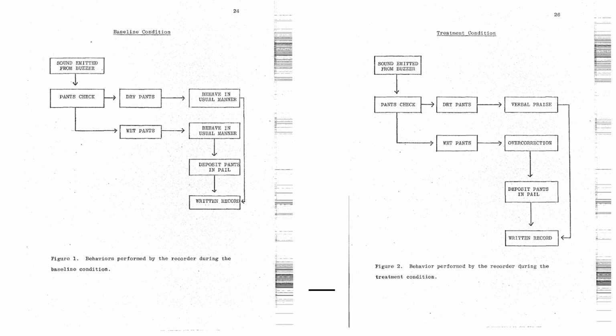As shown, you'll see 2 charts. One is a baseline condition and the other is the treatment condition. In the baseline condition, we have pants check, dry pants, and wet pants. And in the treatment condition, we have pants check, dry pants, wet pants. But you'll notice in the treatment condition, there's a step for overcorrection, whereas in the baseline condition, there's not.